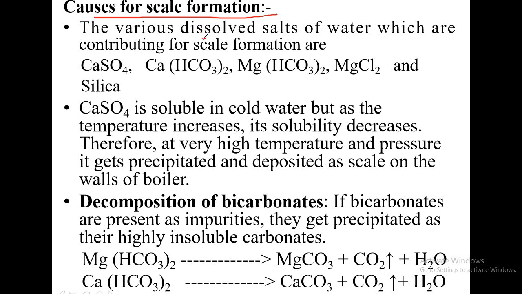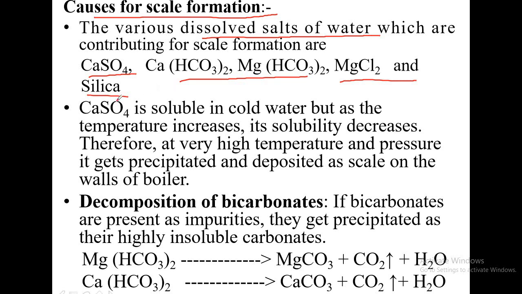The various dissolved salts of water which contribute to scale formation are given below. First is calcium sulfate, then bicarbonates of calcium and magnesium, then magnesium chloride and silica. These are the impurities present in water in dissolved form, and they cause scale.